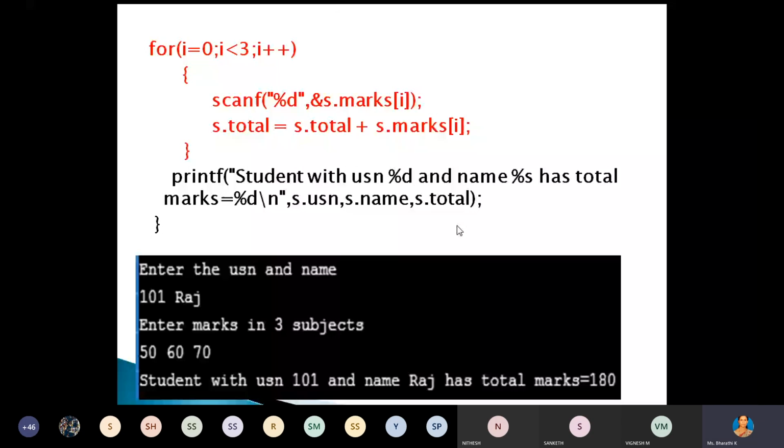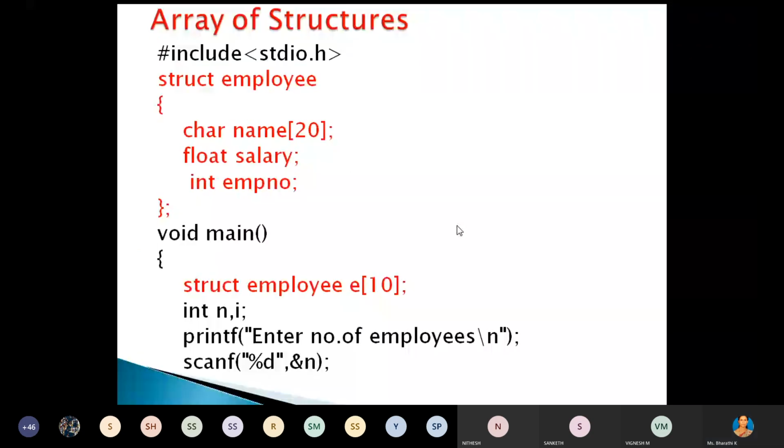Okay, next we'll discuss arrays of structure. See, arrays inside the structure is different. Array of structure is different. Okay, now what is this arrays of structure? See, in the previous example, we can store the information related to one employee, or maybe two employees, or maybe three employees. Based on your structure variable, maybe you have created the structure variable as struct employee emp1, emp2, emp3.